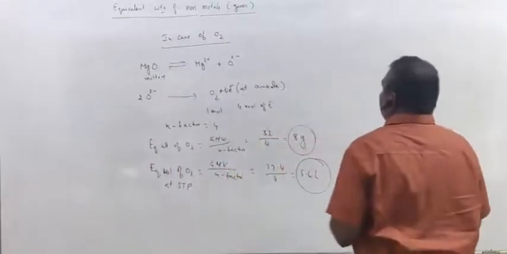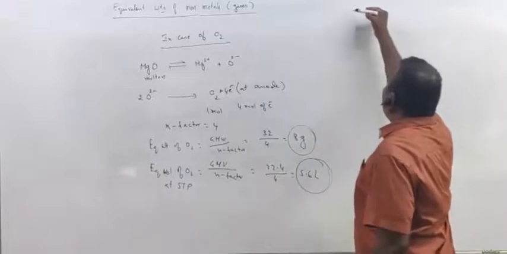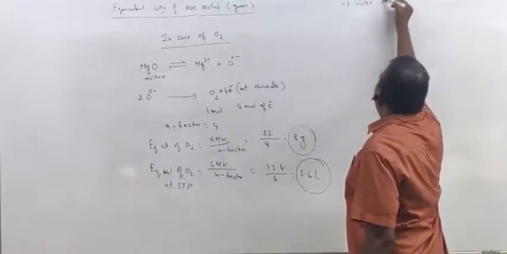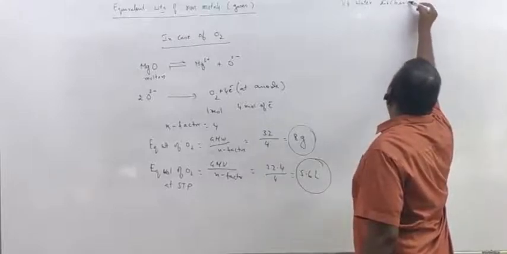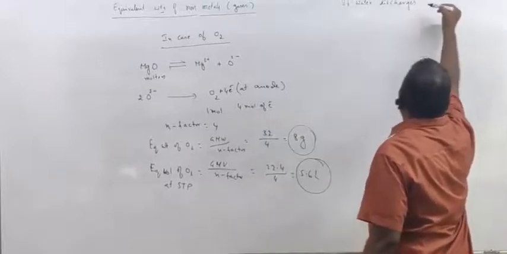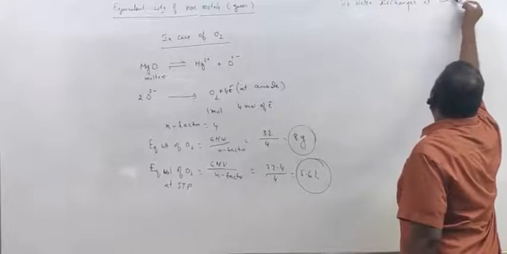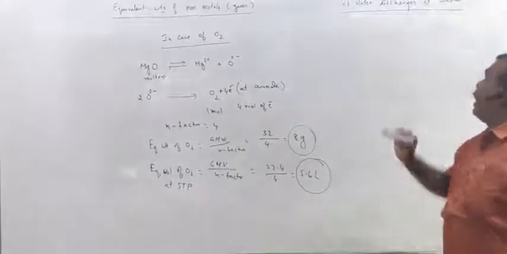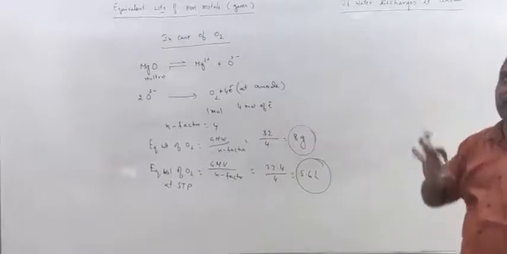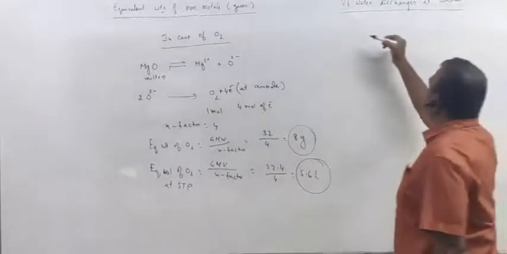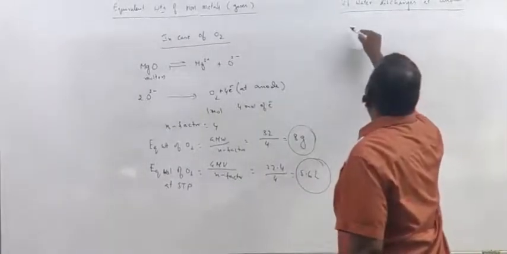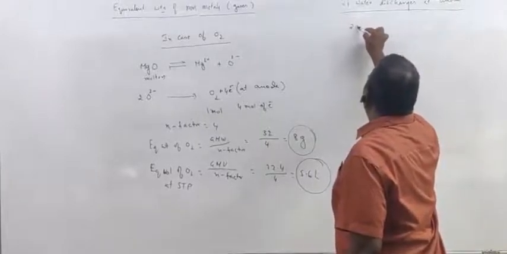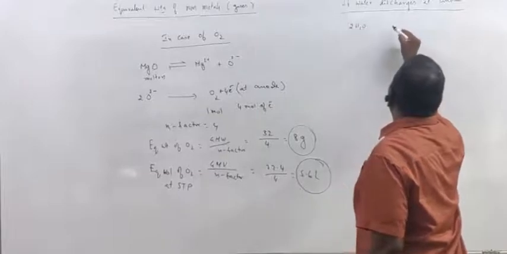Now, in case water discharges at anode, if water discharges at anode, then also oxygen gas will liberate. Now, 2 H2O.